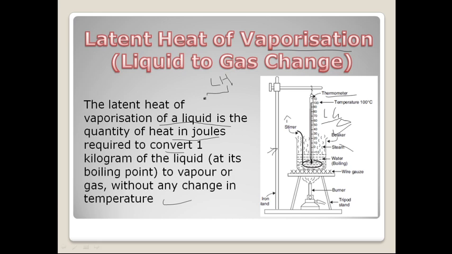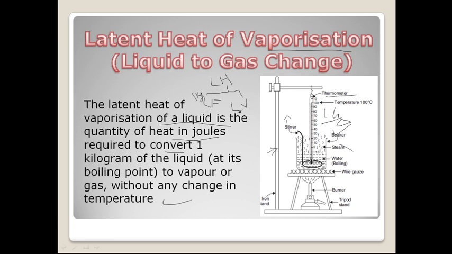Then we have seen what we mean by the latent heat of fusion. Latent heat of fusion is the amount of heat in joules required to convert 1 kg of solid into liquid. And what is latent heat of vaporization?